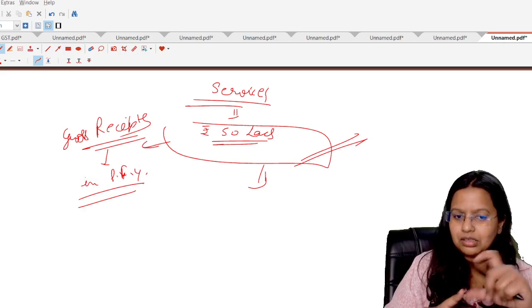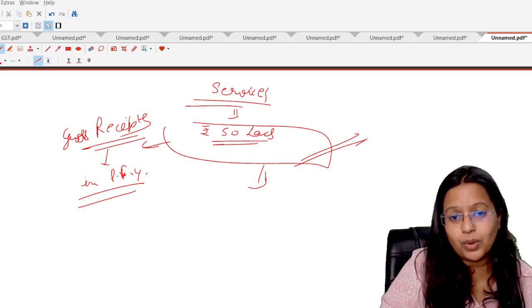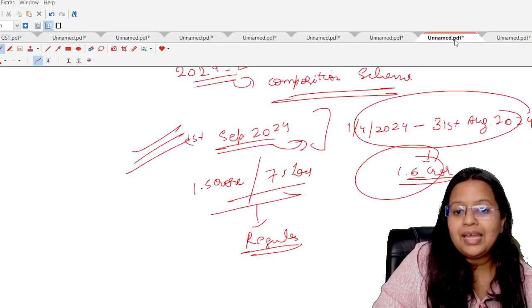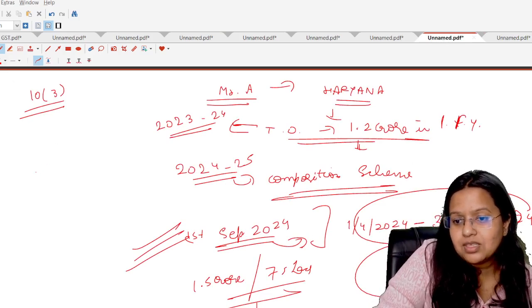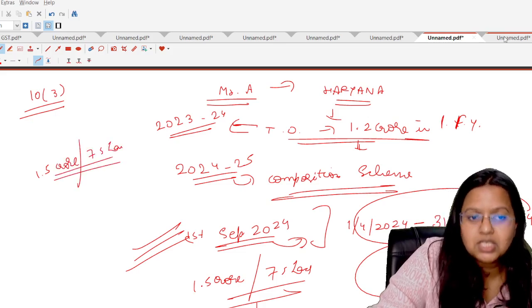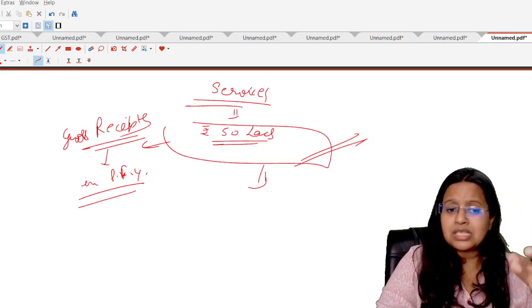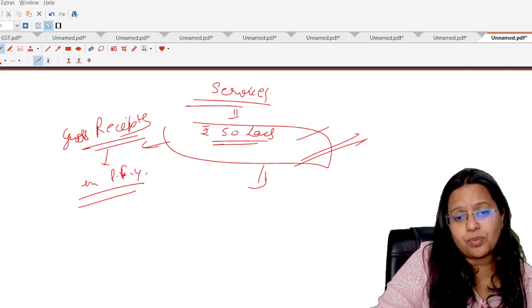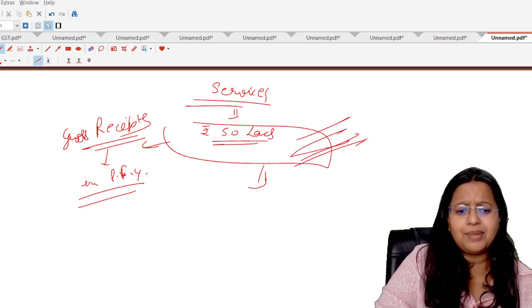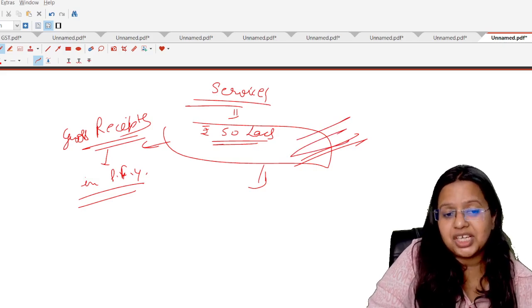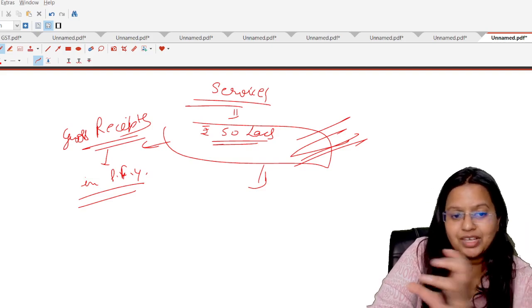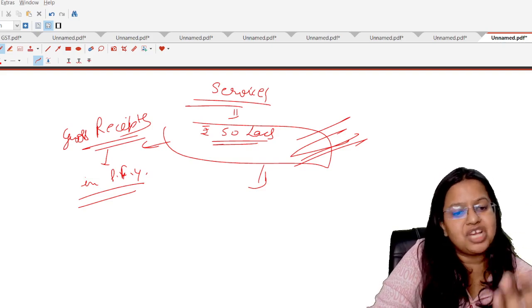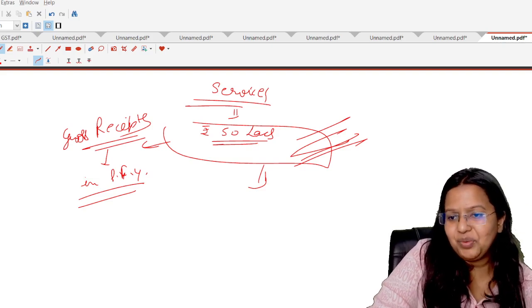There's only one turnover limit, that is 50 lakhs in the case of service providers. As I already told you, in the case of goods and restaurant service providers, the turnover limit is 1.5 crore, or 75 lakhs in special category states. But except restaurant services, all service providers are covered in this category, that is rupees 50 lakh. The same provision applies here: if in the current financial year the turnover exceeds rupees 50 lakhs, the composition scheme shall be left out for that person. I hope you got my point.